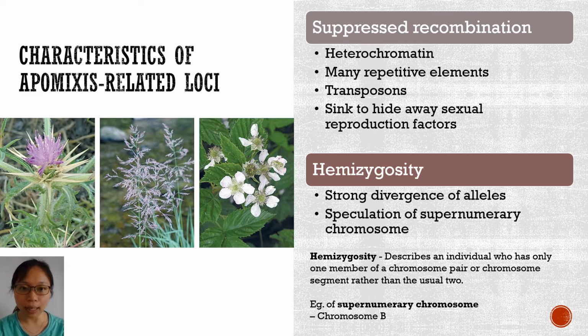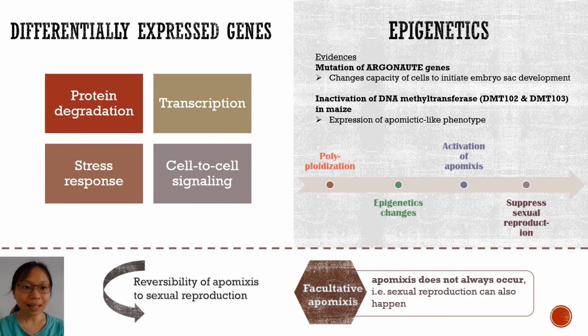First, they are hypothesized to act as a sink to hide away factors controlling sexual reproduction, thus allowing apomixis to occur. Second, if their presence is not involved in functions leading to apomixis, the unique chromosomal and genetic structural features and allele divergence are caused by asexual reproduction and suppressed recombination, which have evolved and are important to maintain the elements needed for apomixis. Studying differentially expressed genes in apomictic and sexually reproductive plants could provide insights on what apomixis-related genes and pathways are involved.